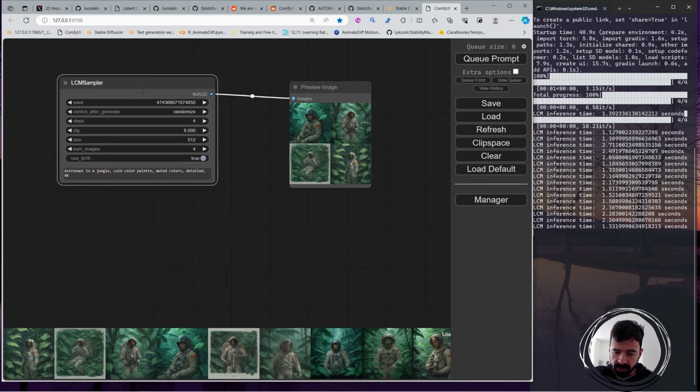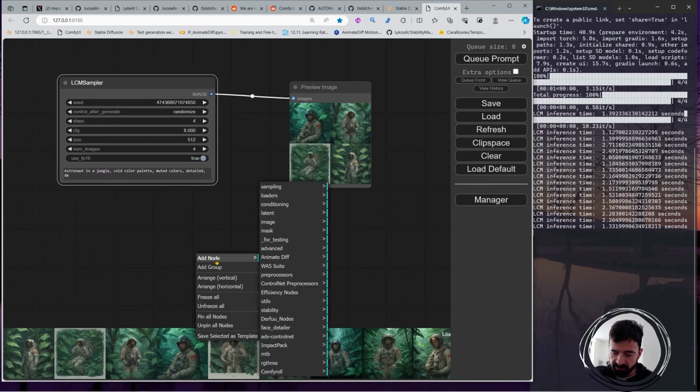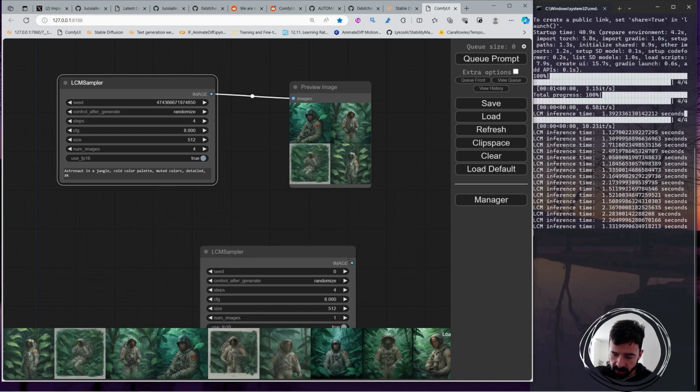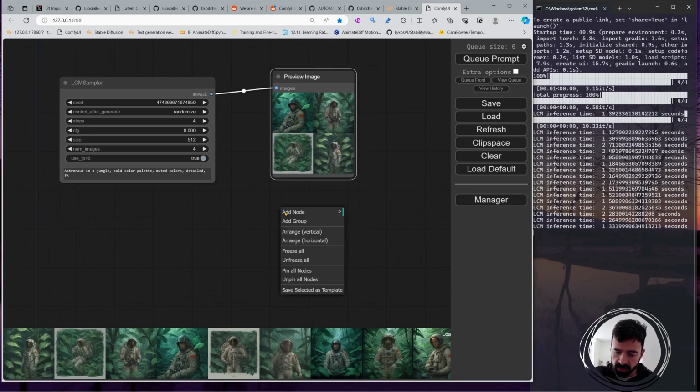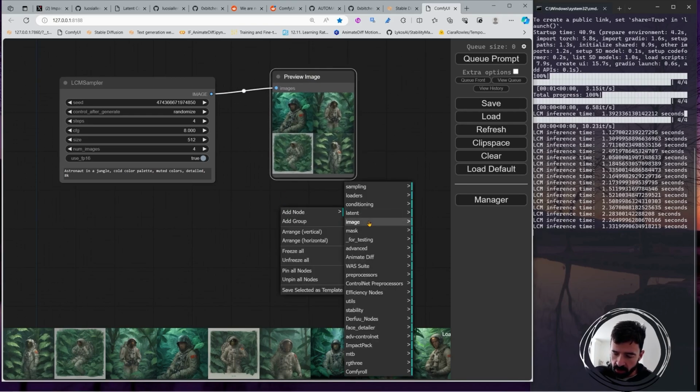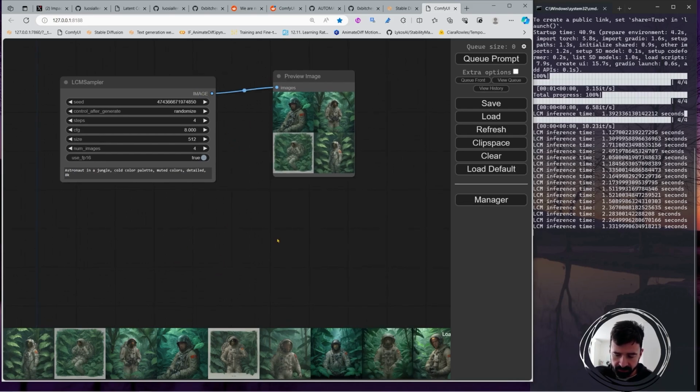So you now have this LCM sampler that you can get from add node, and in sampling you can have it here. That's the node here that you can get from here. We can delete it. And for the preview image, you can just go into add node, image, preview image, and that's the one that I got there connected.